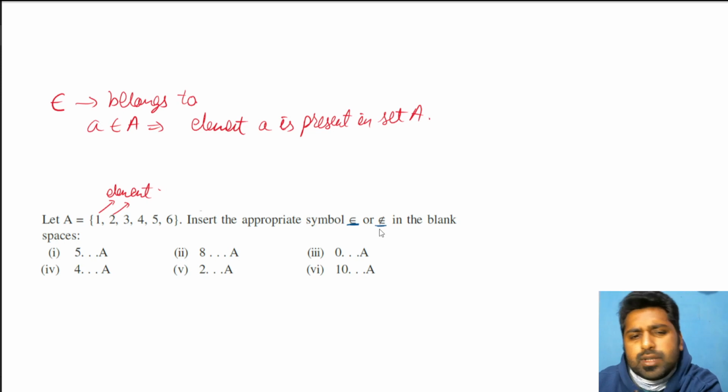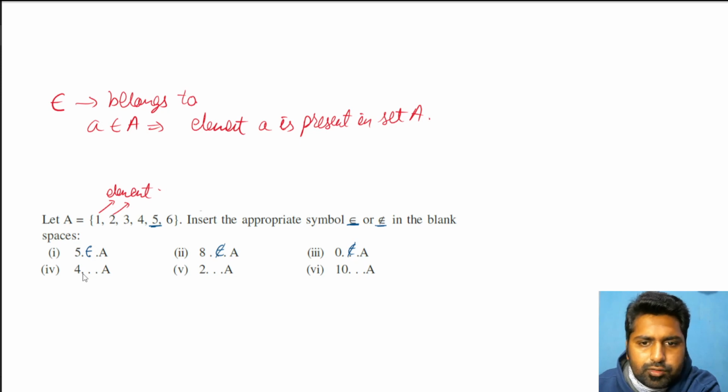So all we have to do is check whether the number that is given is present in the given set or not. 5 is present here, so it belongs to set A. 8 is not present, so it does not belong to. 0 again is not present. Only numbers 1 to 6 are there, so it again does not belong to. 4 is present, so belongs to. 2 is also present, belongs to.